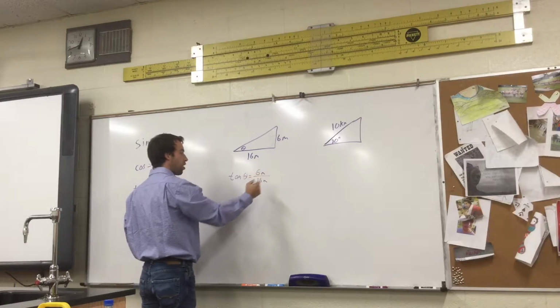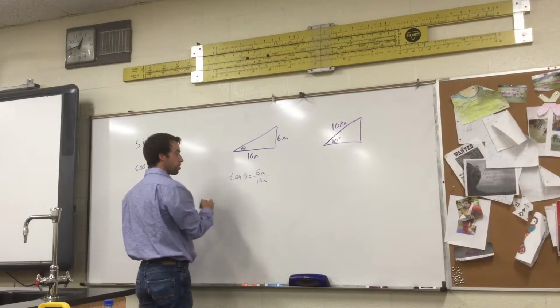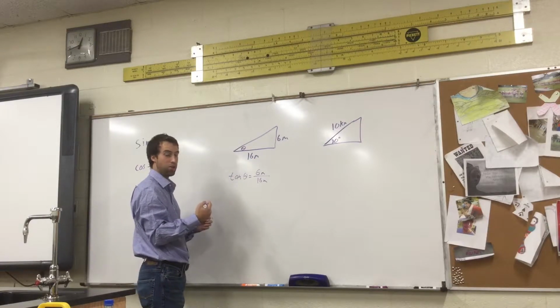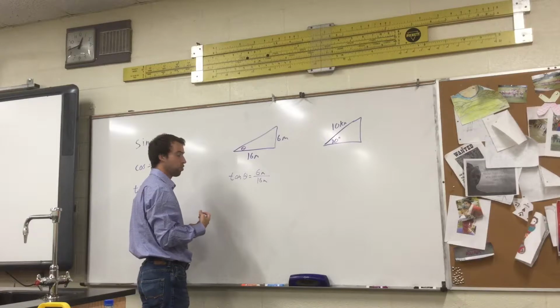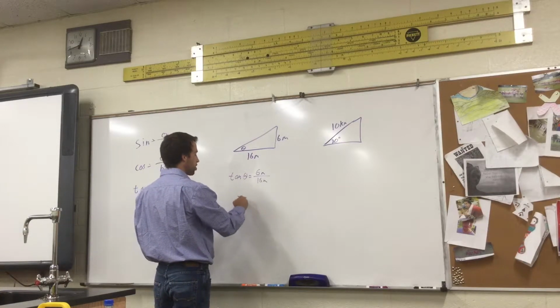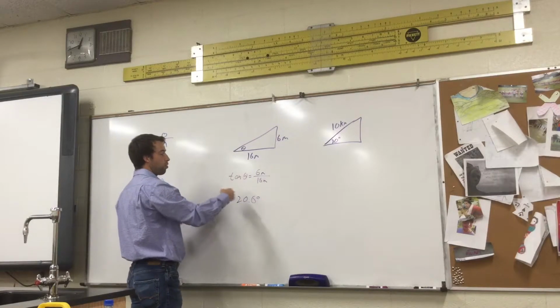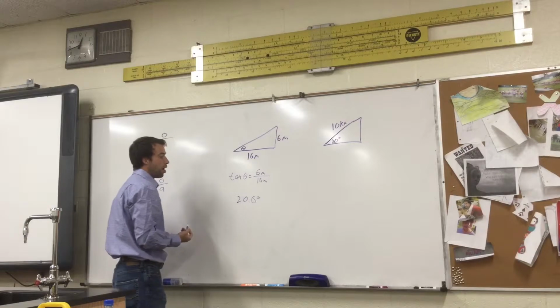We would divide there, and then to solve this, you need to use that inverse tan function on your calculators, and I can kind of show you how to do that. You do need scientific calculators for this. And so if we were to do that, we'd probably get something around 20.6 degrees. Divide that, and then do the inverse tan of that number.